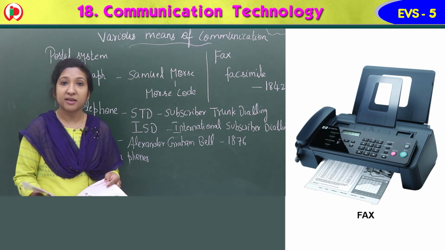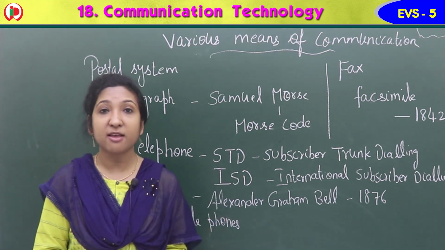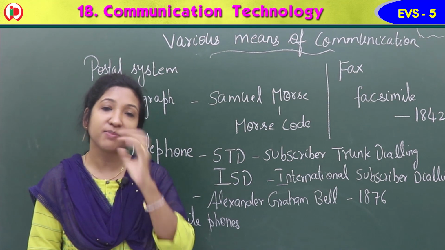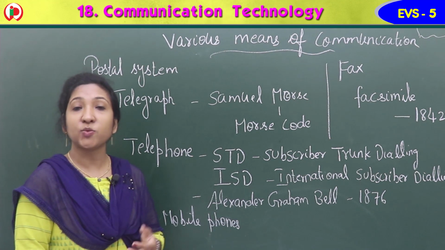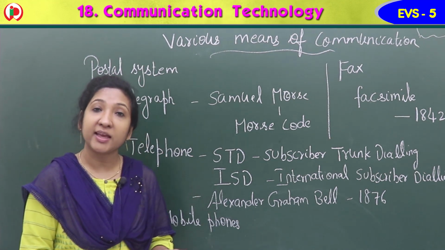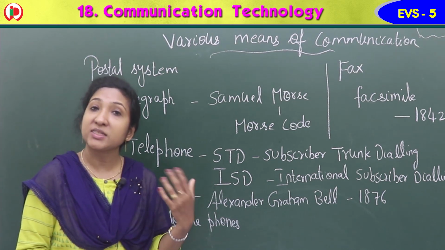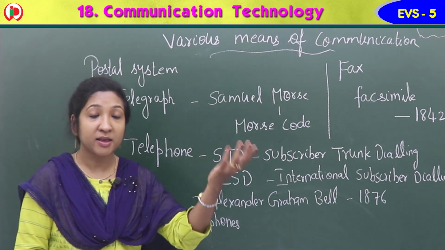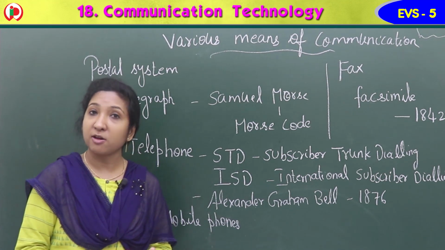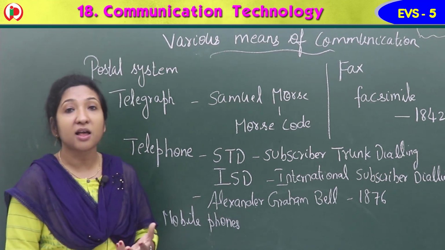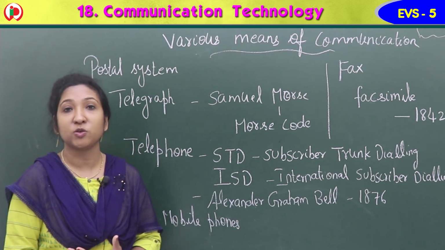Okay, children, so far we learned about various means of communication. First we learned about the postal system. It was the popular means of communication earlier. People used to write letters or send parcels to those who are staying far away. They sent letters, parcels and cards through the post office, which delivers them to different places. We have speed post, and we have courier service also.